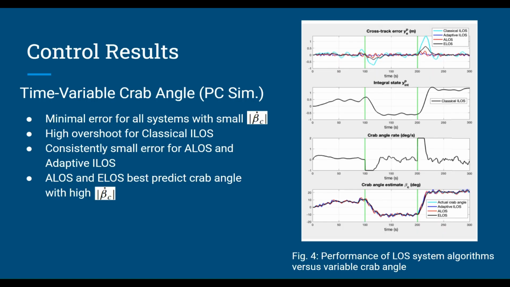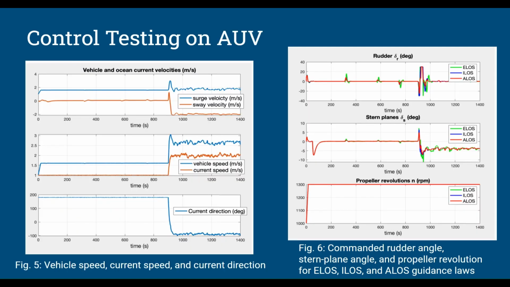Before the case study on the Remus model, computer simulation was performed on both ILOS strategies as well as ELOS and the proposed ALOS guidance laws in response to time variable crab angle. All systems performed well with a small magnitude of rate of change of crab angle. Classical ILOS demonstrated high overshoot in terms of cross-track error, followed by the proposed ALOS, with adaptive ILOS and, as anticipated, ELOS showing minimal error. ALOS and ELOS, however, best predicted the crab angle, presenting an advantage for the prospective ALOS guidance law.